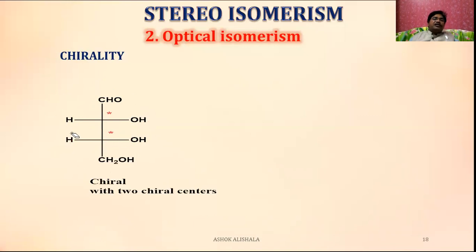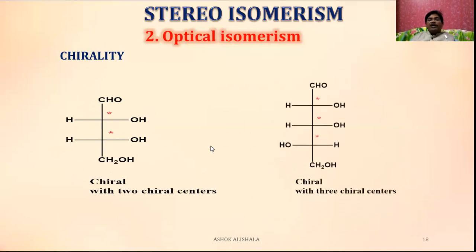And what about this one? This has three chiral centers, similar to this one. Here this carbon has 1, 2, 3, and this entire one. This carbon has 1, 2, and this is one type and this is another type. Similarly, this is 1, 2, 3, and this entire one. In this way, this compound has three chiral centers.